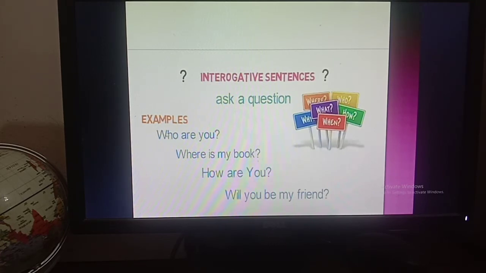Okay, examples: Who are you? Where is my book? How are you? Will you be my friend? These are all interrogative sentences, and they end with a question mark. So when you find a question mark, it will definitely be an interrogative sentence.